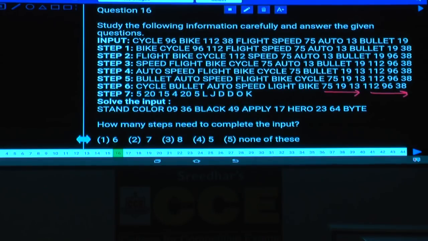What are those categories here? 5-letter word, 6-letter word and 4-letter word. And among these 5-letter words, how many are there? Speed and cycle. Between these two, cycle comes first. And among the 6-letter words, flight and bullet. Hence bullet comes first. And between bike and auto, auto comes first.